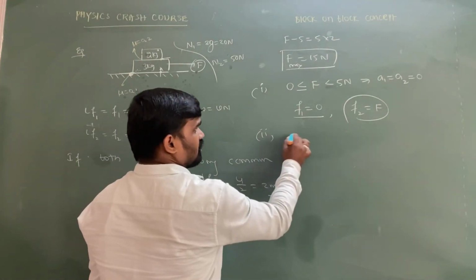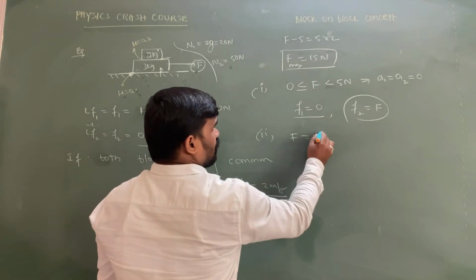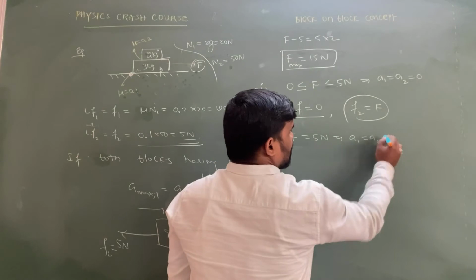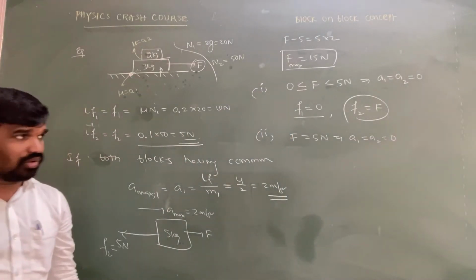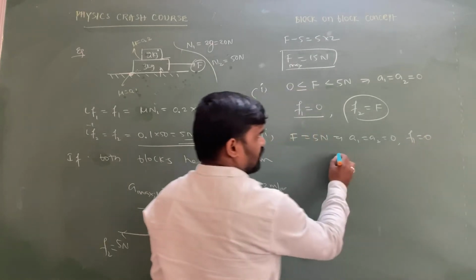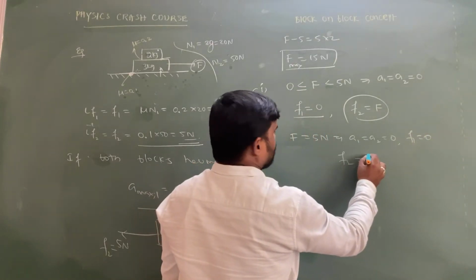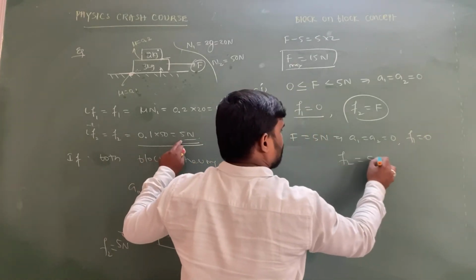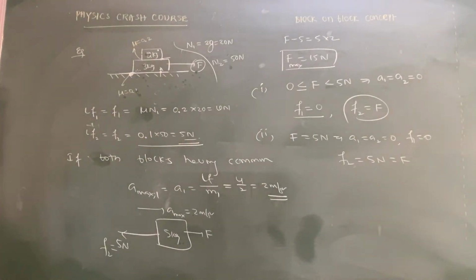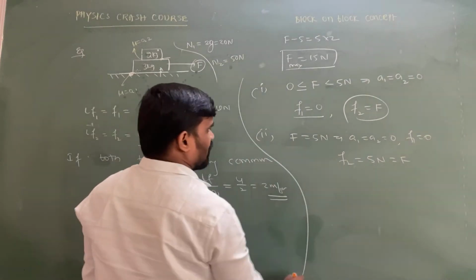Second condition: if the applied force equals 5 Newton, then the body starts to slide. At that time A1 and A2 are also equal to 0, and we can write F1 value is 0, my dear intelligent, and F2 value is equal to the limiting friction, which is also 5 Newton, equal to the applied force itself. This is also 5 Newton, sir, equal to the applied force only.